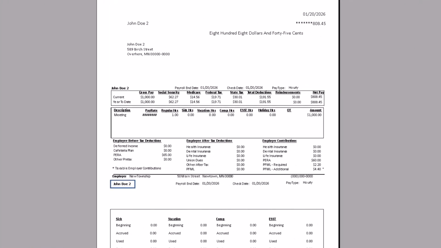If we go to employee number 2, this is where the employer is paying the full 100%. Again, notice under the employee deduction, nothing is being withheld for paid family medical leave, but under the employer contributions, the required amount is $2.20, and then the employer is paying the remaining 50% for the employee, so that amount is $4.40.